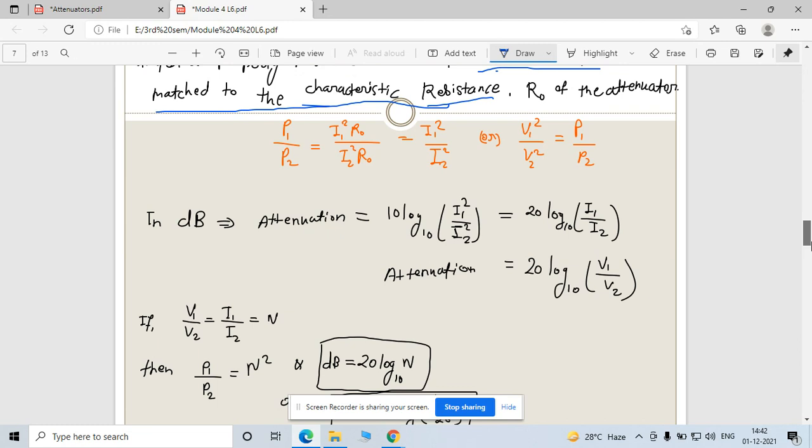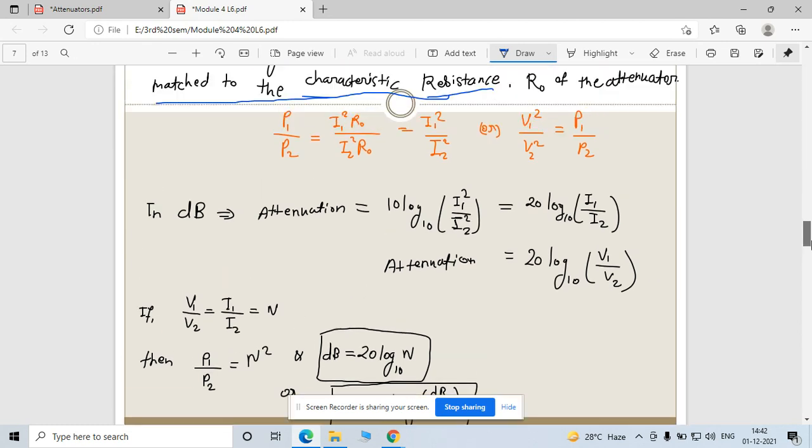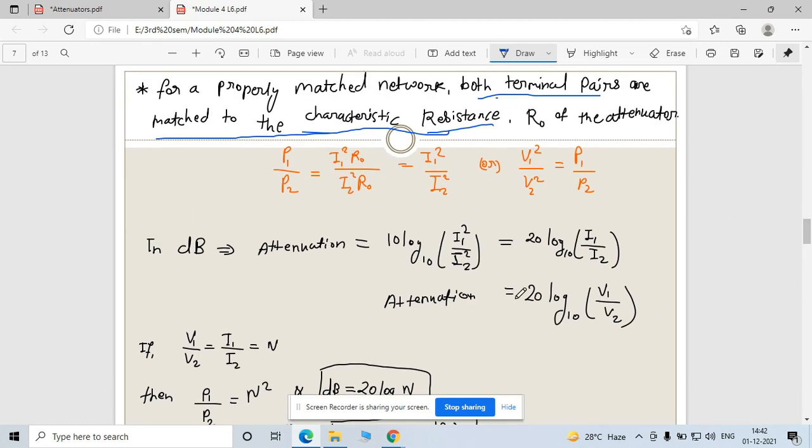Now see, this is in dB form which I told you. The attenuator is explained in dB in this form: 20 log to the base 10 of I1 by I2, and 20 log to the base 10 of V1 by V2. Simply, you replace I1 by I2 with V1 by V2 in this form. The square is taken out, so it is 2 into 10. That's why it becomes 20.